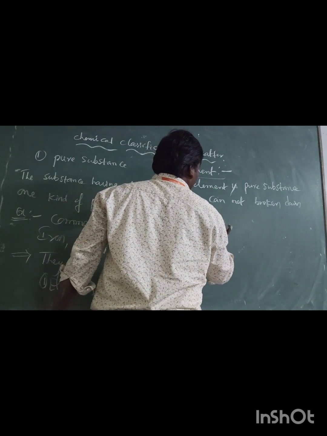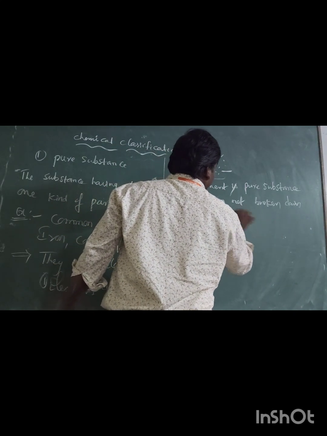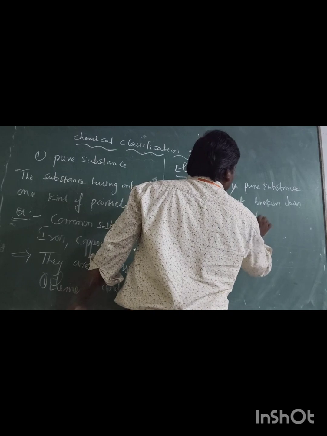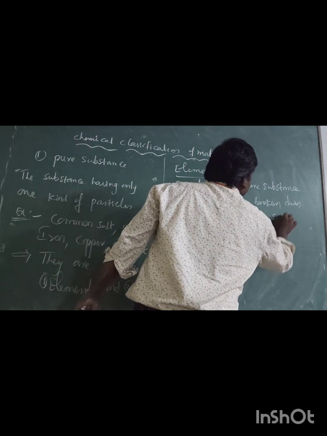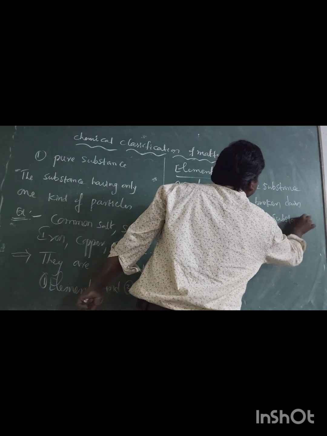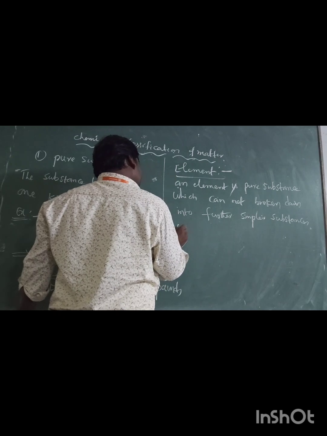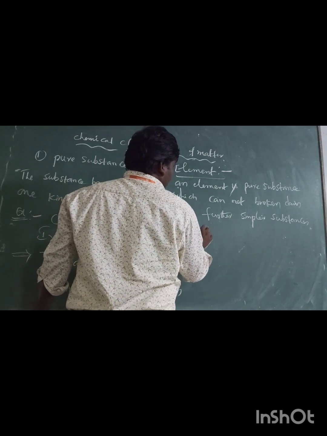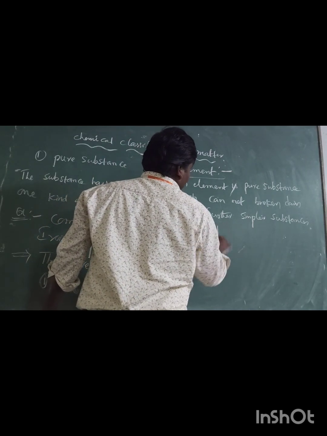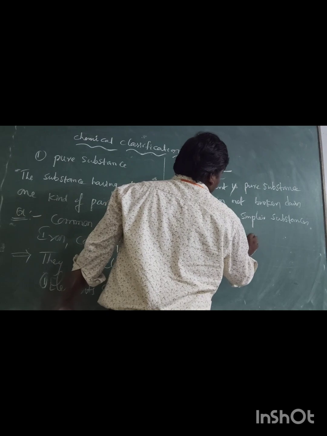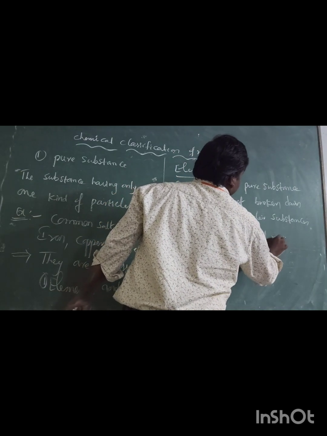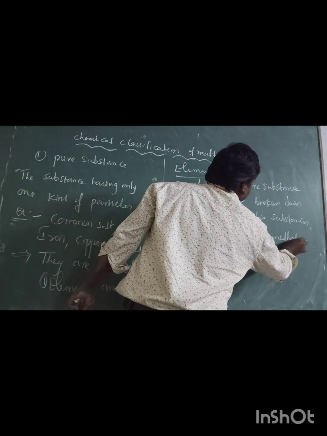further simpler substances by physical or chemical methods.